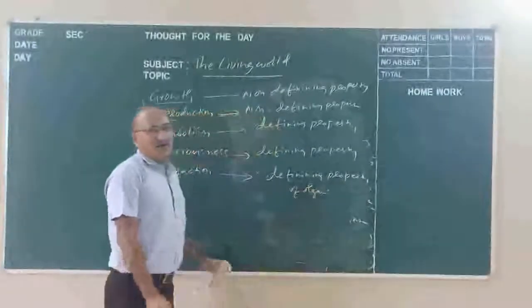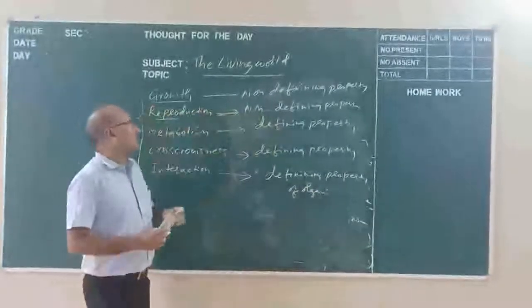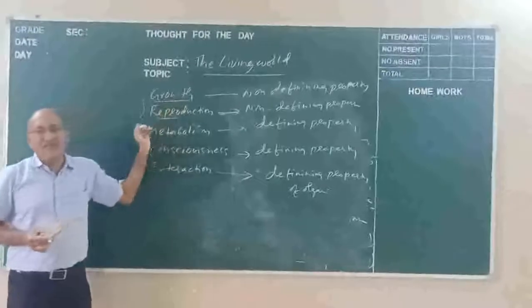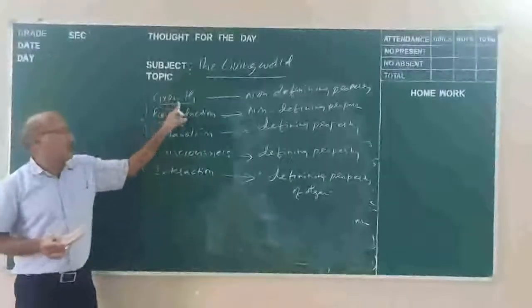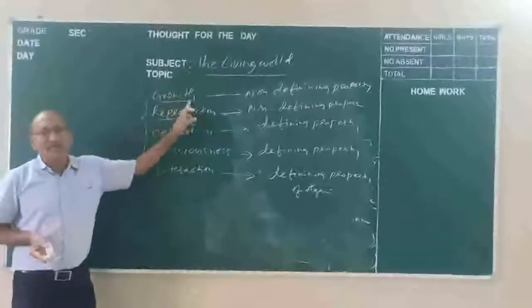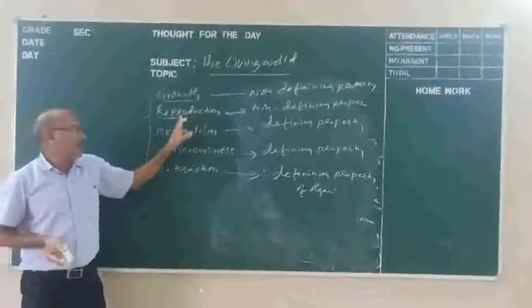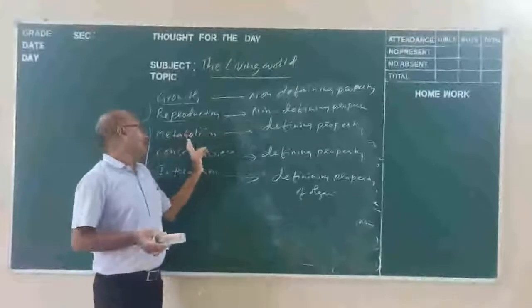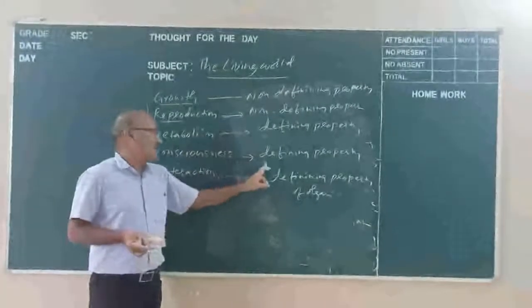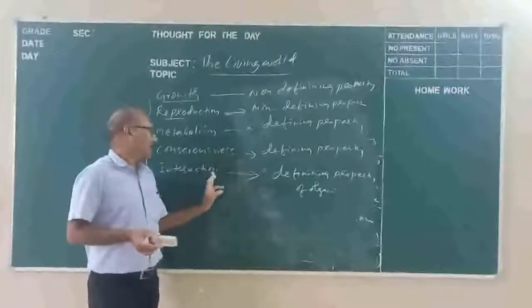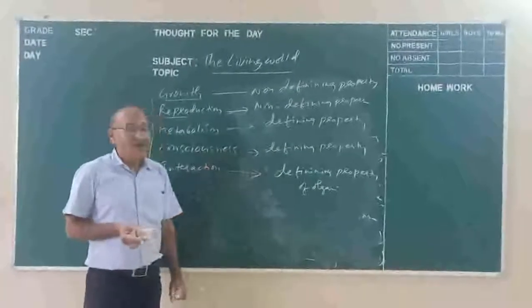So this is a short topic where we discussed the defining and non-defining characters. Altogether, growth is a non-defining property, reproduction is a non-defining property, whereas metabolism is a defining property, consciousness is a defining property, and interaction is a defining property of organisms.